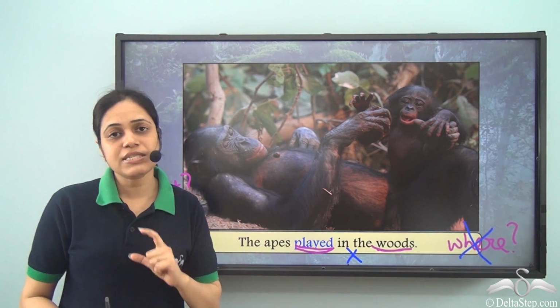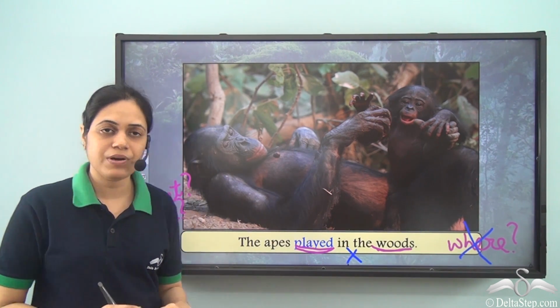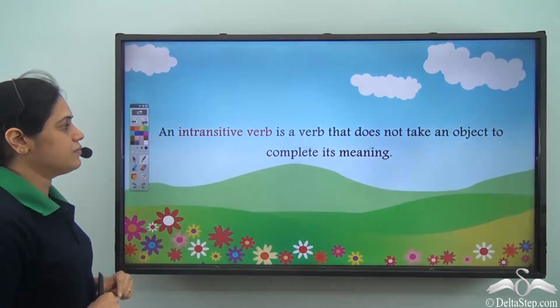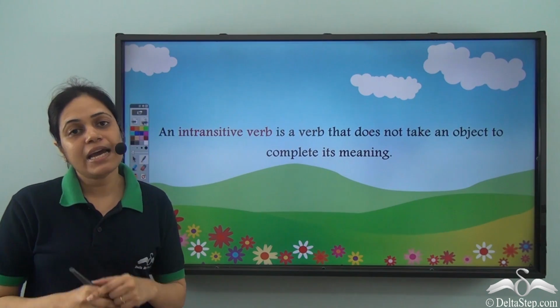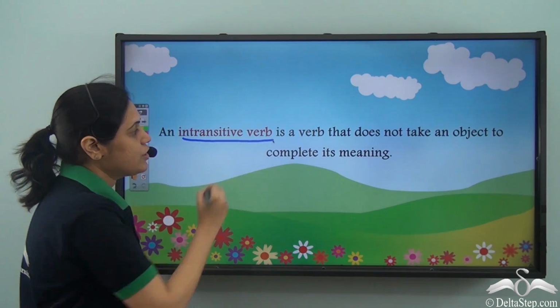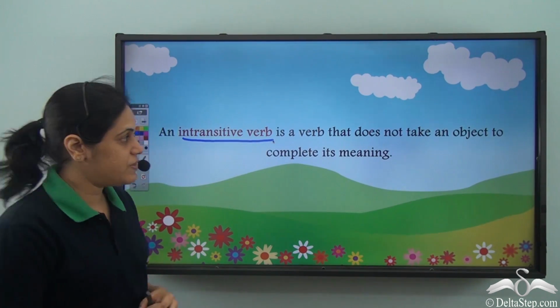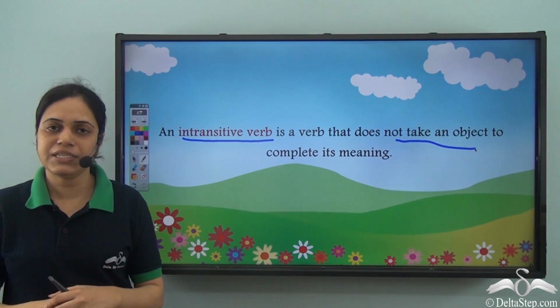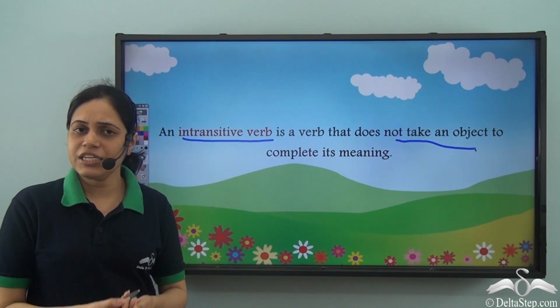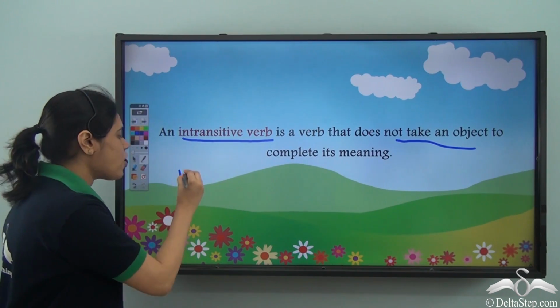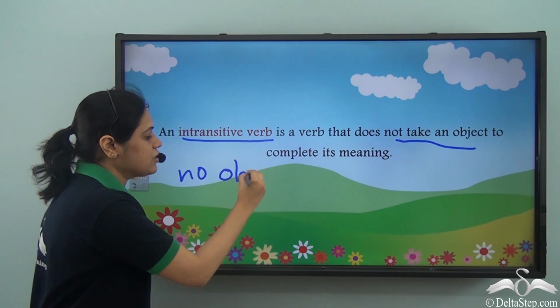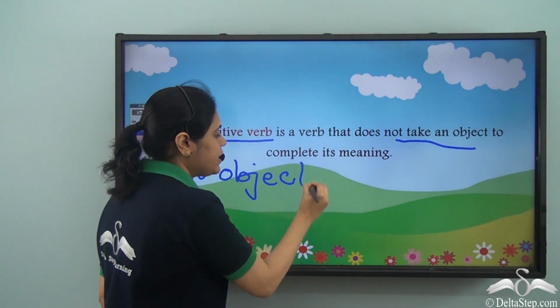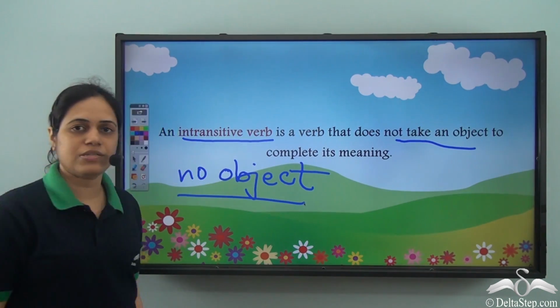So played is not a transitive verb. Then what is played here? Played is an intransitive verb. So an intransitive verb is a verb that does not take an object to complete its meaning. So no object.